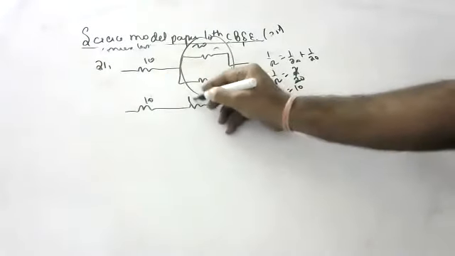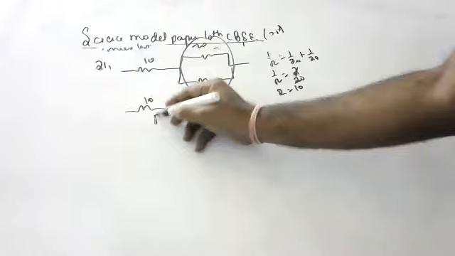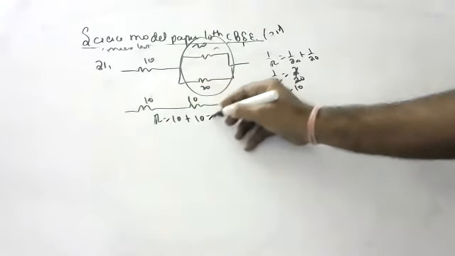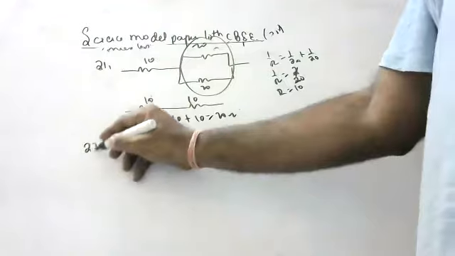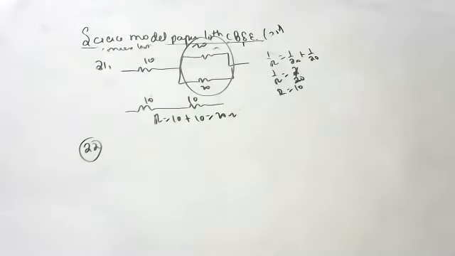You have to show the change in the circuit also. Now they both are in series. 10 plus 10, 20 ohms. Changed circuit, children, you have to show again and again. However many times it comes, that many times you have to show the changed circuit.